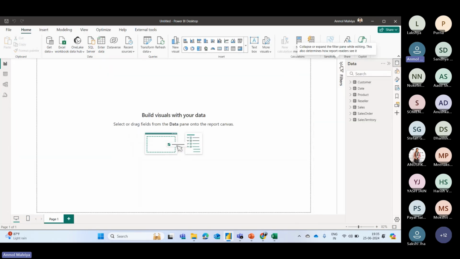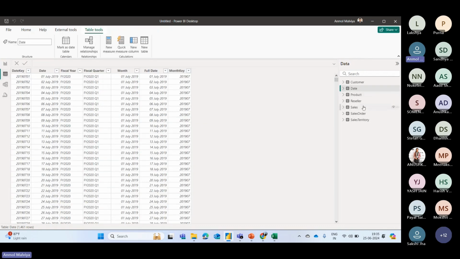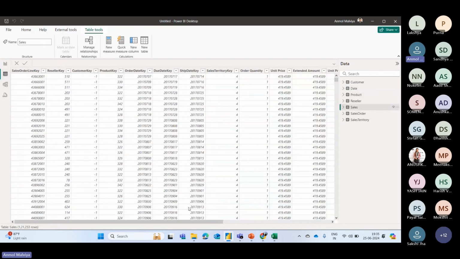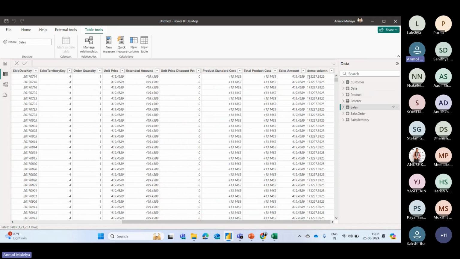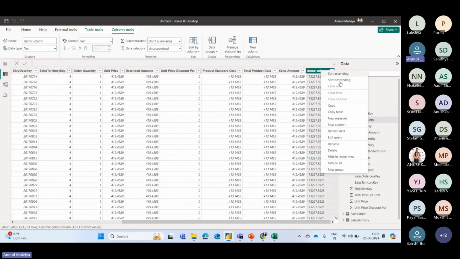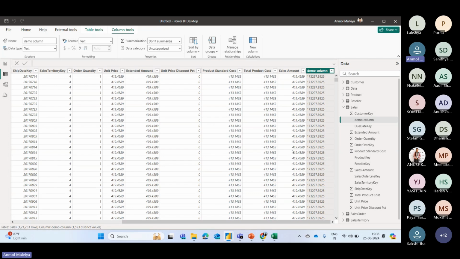So your data is ready. Now you need to create some measures or some calculated columns to perform some data analysis. So let's say we have the sales table and I want to get the total sales. This is the demo column. This is not needed right now. So we can simply delete it.